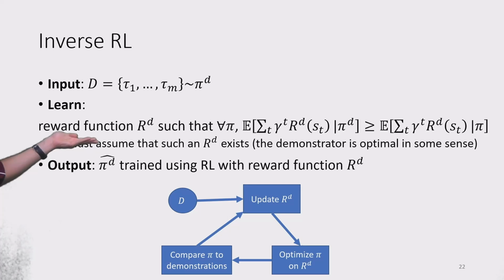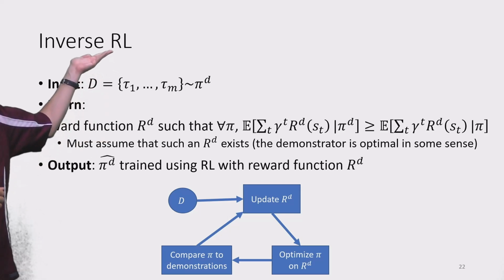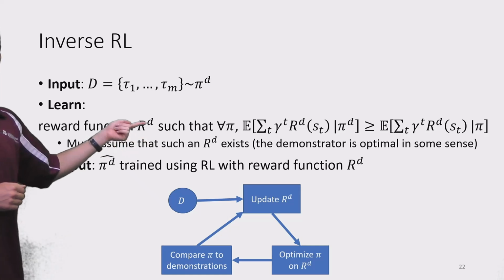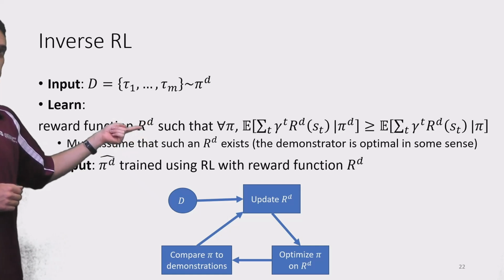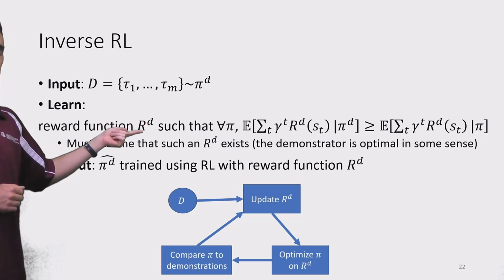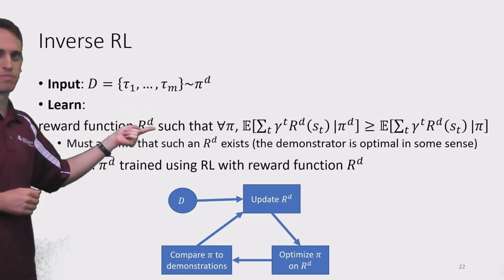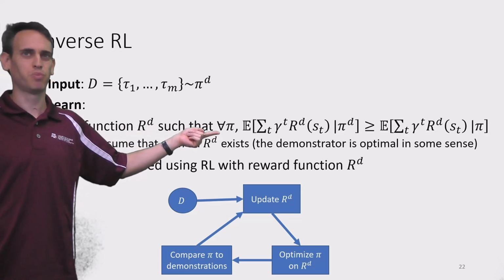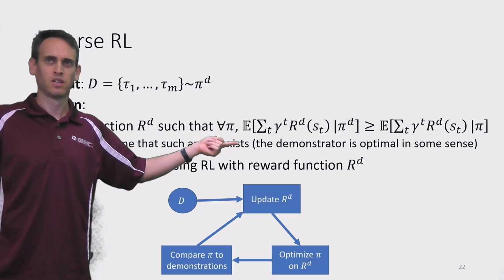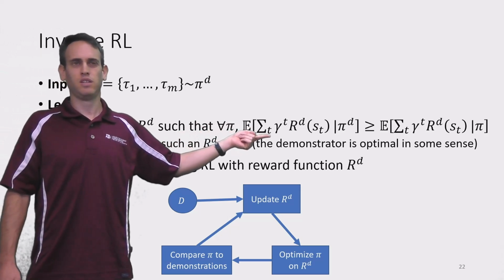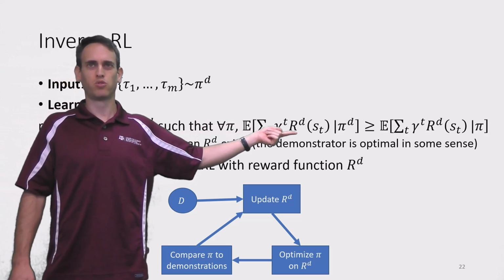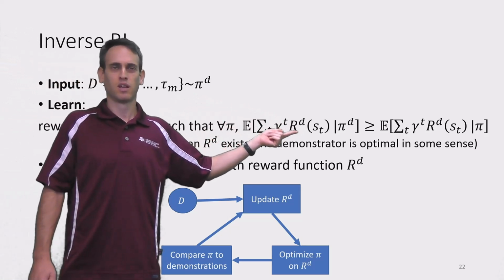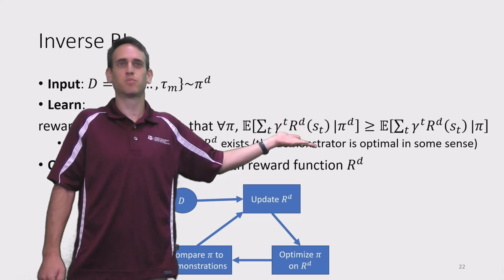Next, we would like to learn a reward function, specifically if we do inverse reinforcement learning. So we're trying to learn a reward function that is used by the demonstrator, or we believe to be the reward function that the demonstrator is optimizing. And this reward function should be a unique one, such that for any policy that we can train, the reward obtained by trajectories given by the policy are the highest possible reward.